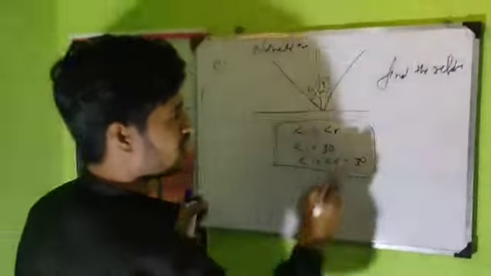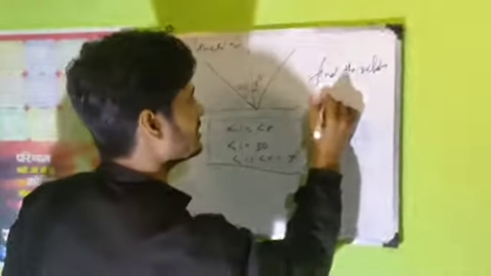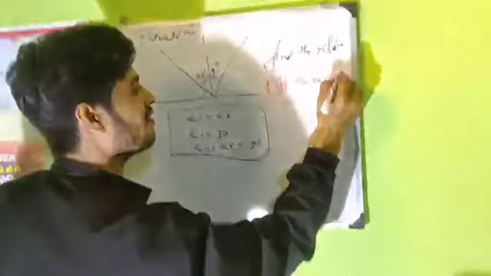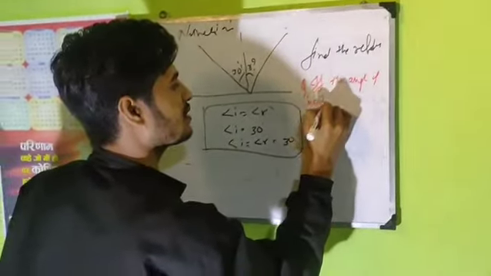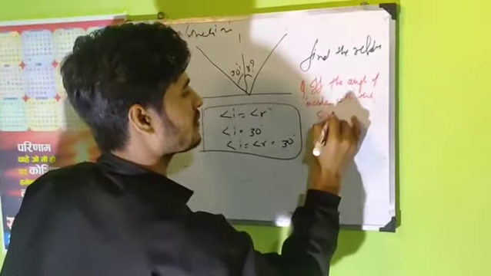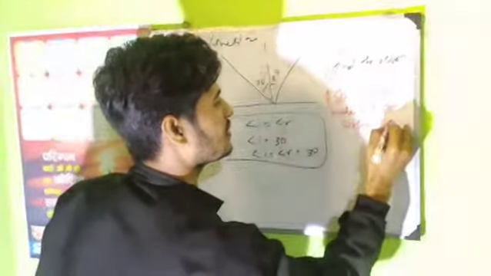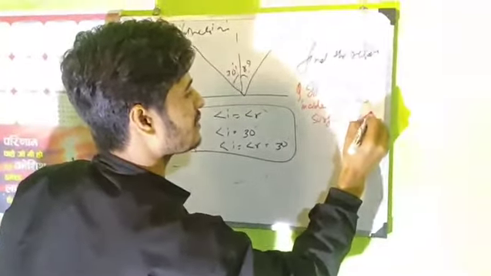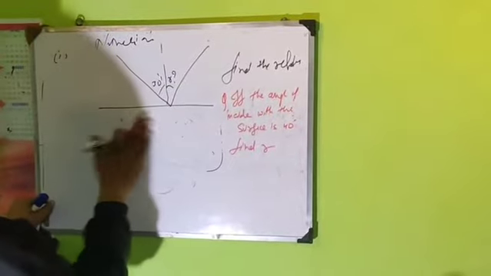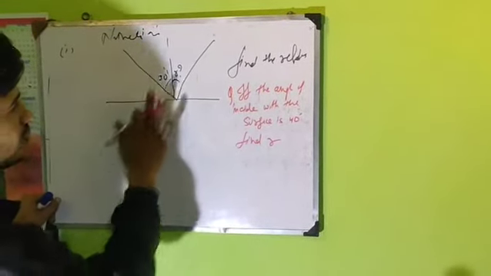Now one more question. If the angle of incidence with the surface is 40 degrees, find R. Let us understand what the question is.